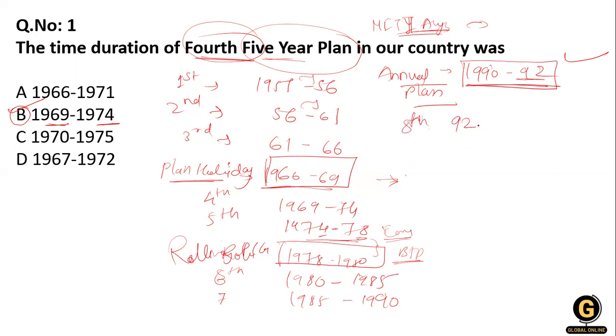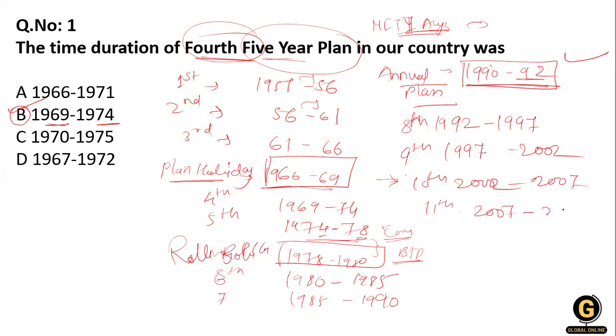The 8th 5-year plan is from 1992 to 1997, and the ninth 5-year plan is 1997 to 2002, and the 10th 5-year plan is from 2002 to 2007, and then the 11th 5-year plan is 2007 to 2012, and after that the 12th 5-year plan is 2012 to 2017.